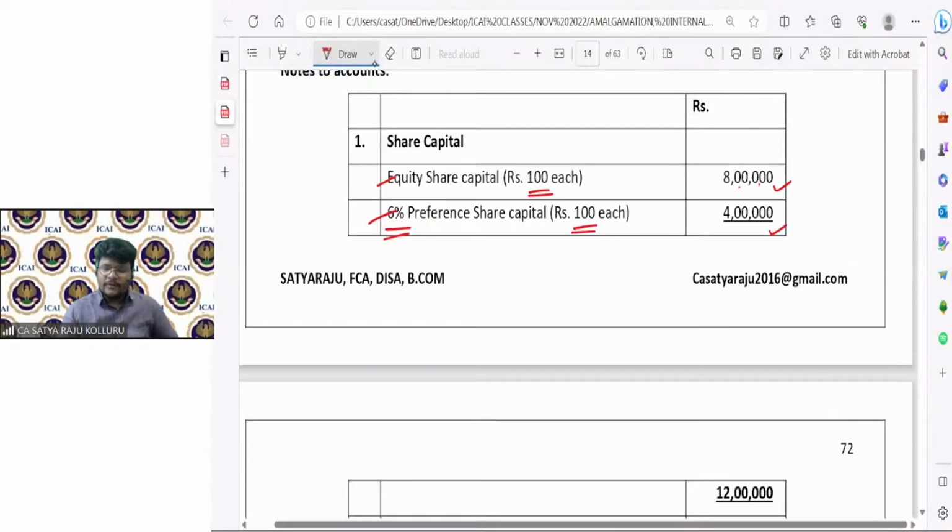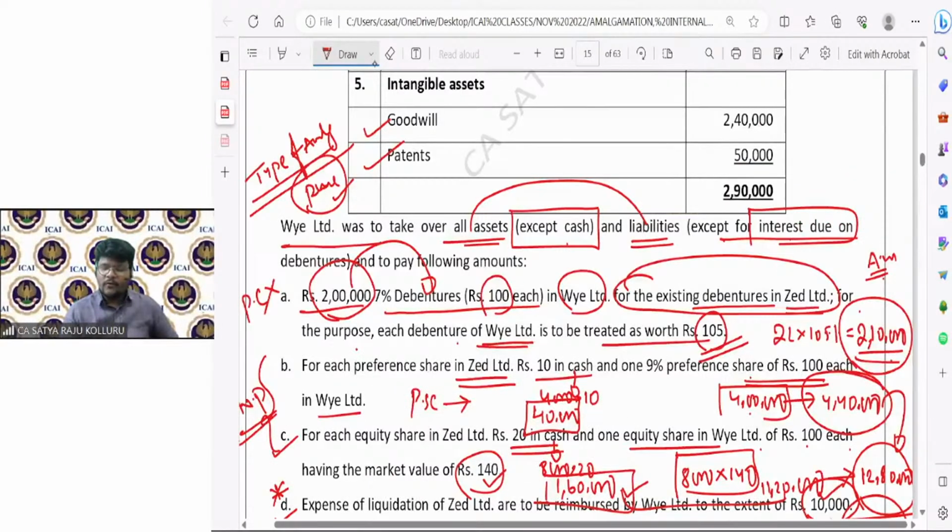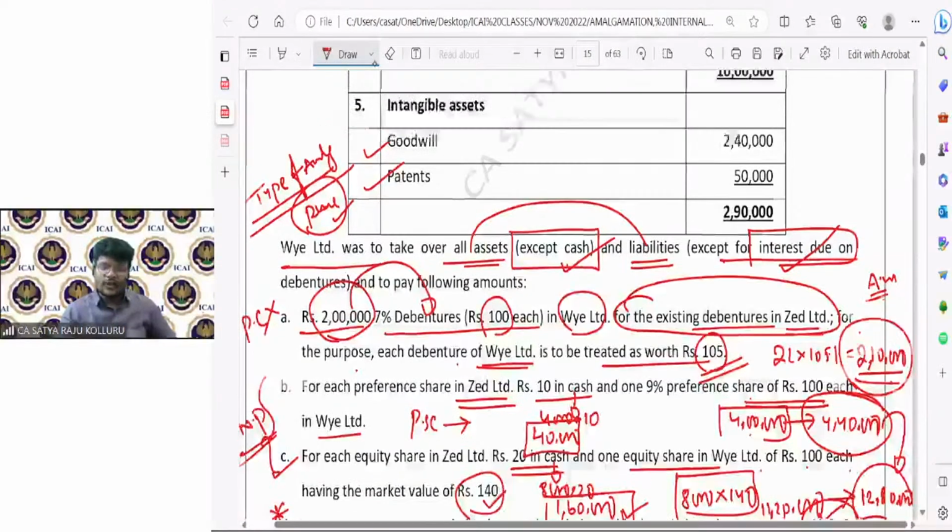Now you can start with step number 1. All the assets and liabilities which are taken over by the purchasing company should be closed and transferred to realization. That means except the outstanding debentures, the outstanding interest on debentures, and this cash, every asset and liability is taken over by the purchasing company. That's why you can simply transfer them to the realization account at book values.